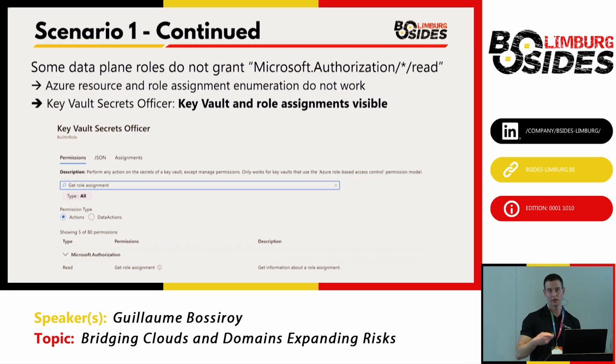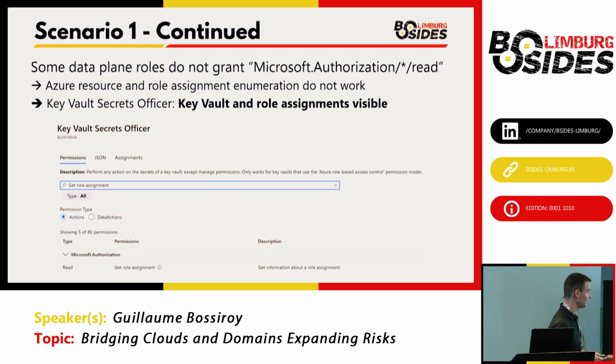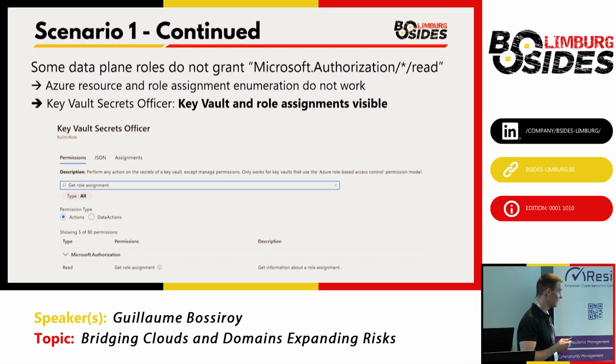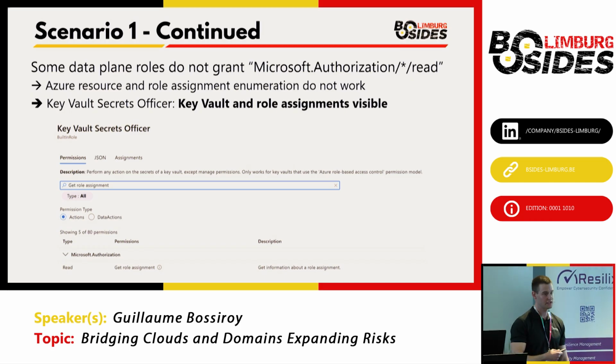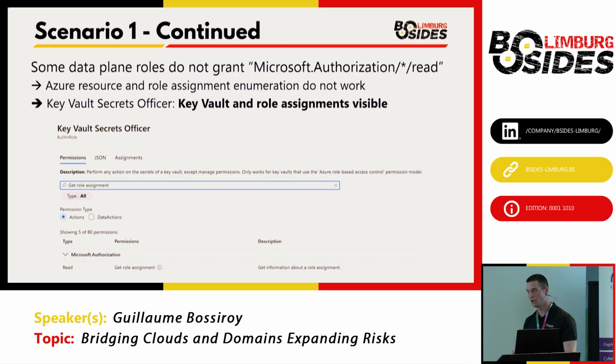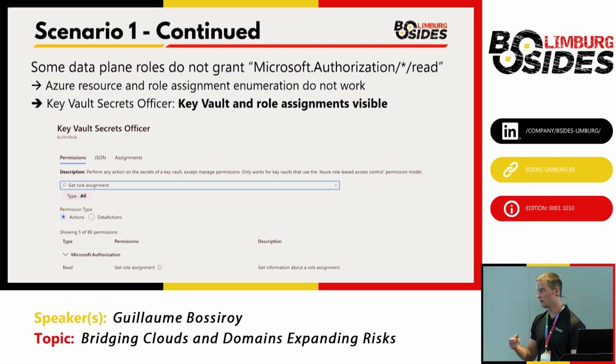All right, so why were we able to list those resources, or that resource, and the role assignment? In fact, it depends on the role that the managed identity has been assigned. In this case, it was assigned the Key Vault Secrets Officer role, which, as you can see at the bottom of the slide, has a get role assignment permission, and that permission allows you to list resources and the related role assignments on that resource.